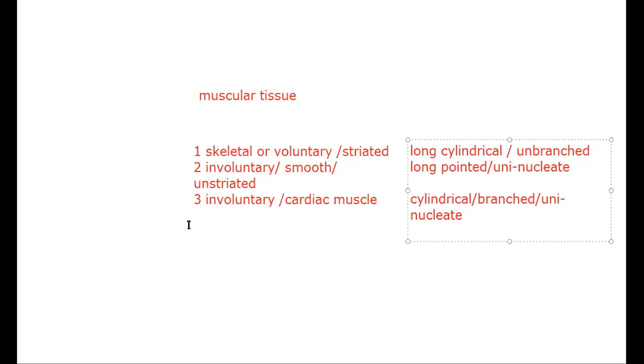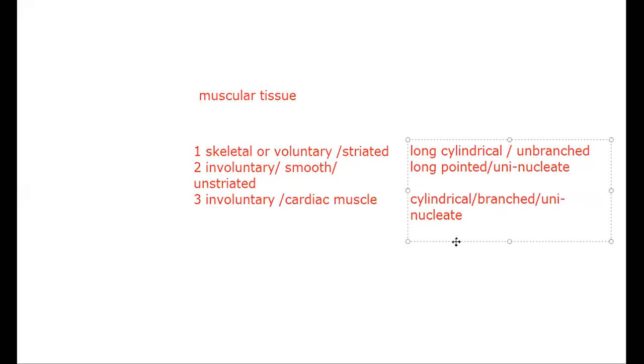I am unmuting Upasna Sharma. Yes, please say the involuntary or cardiac muscle. What structure is it having? Involuntary muscle is having a cylindrical shape, non-branched. We don't say unbranched here. It is branched, not unbranched. That is skeletal, which is unbranched. So cardiac is cylindrical, branched, uninucleate. Repeat after me. Cylindrical, branched, and uninucleate.